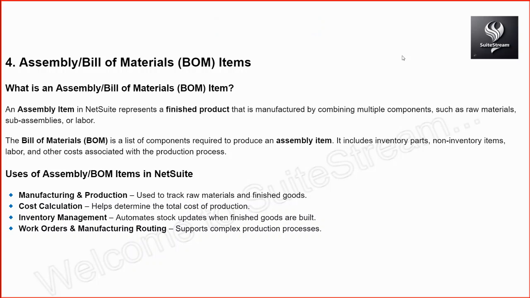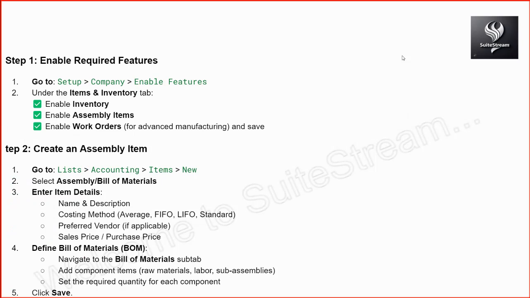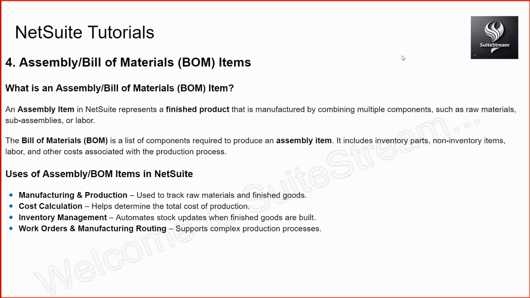Use of assembly items, BOM items in NetSuite. Manufacturing: used to track raw materials and finished goods, and for cost calculation, helping determine the total cost of the product. Inventory management: automates stock updates when finished goods are built. Work orders and manufacturing routing are related to the manufacturing process. So first we need to enable some features. Go to Setup, Company, Enable Features, under the Items and Inventory subtab. Then we can select the checkbox Work Orders and Manufacturing Advanced.